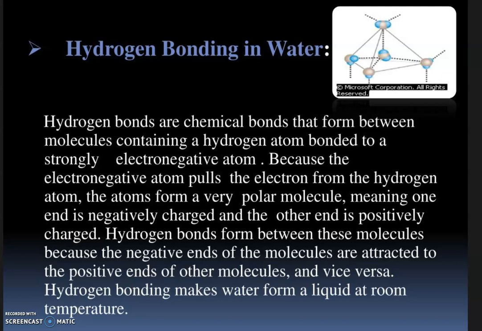So we know hydrogen bonds are chemical bonds that form between molecules containing a hydrogen atom bound to a strongly electronegative atom. For example, if you take water, hydrogen is bound to highly electronegative oxygen, and the atoms form a very polar molecule. Polar molecule means one end is negatively charged and the other end is positively charged. So it can attract other positive ions or negative ions, or vice versa.